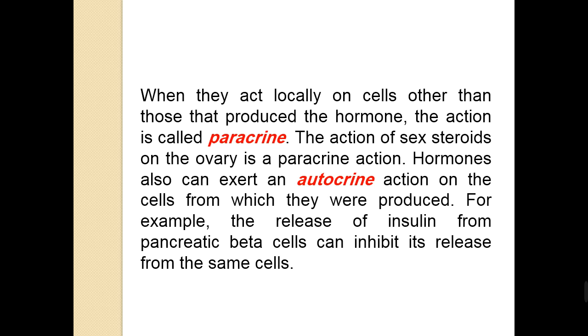Insulin produced from the pancreatic beta cells can inhibit its own release. I mean the release of insulin. Insulin can inhibit the release of itself by acting on the pancreatic beta cell, by acting on the same cell that releases it. This is called an autocrine action.